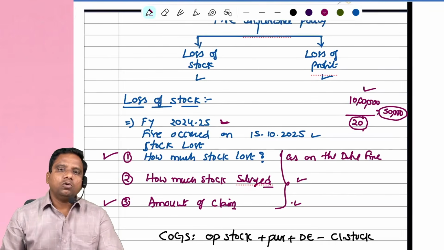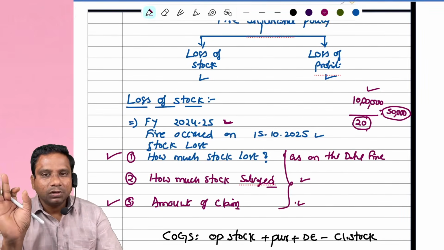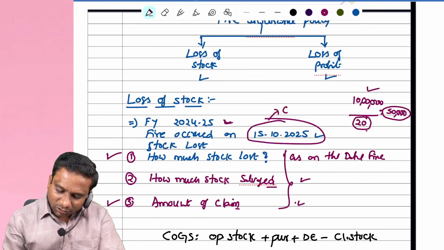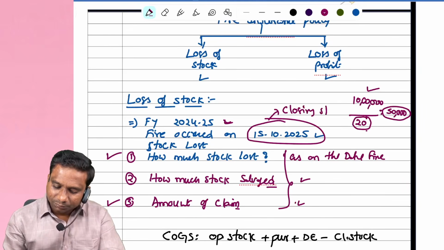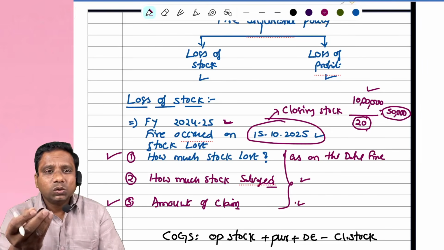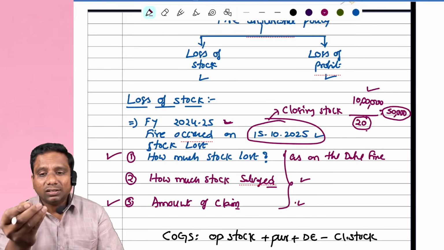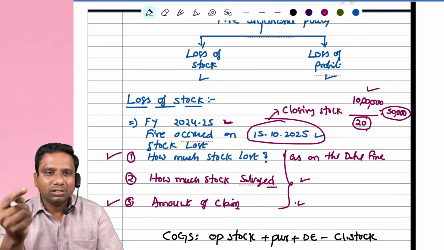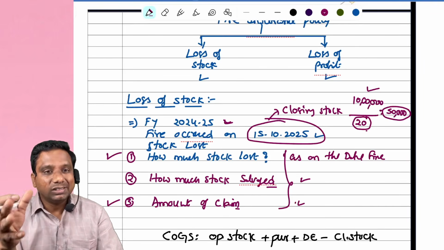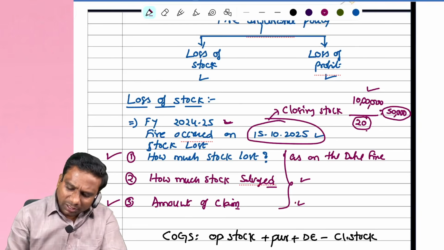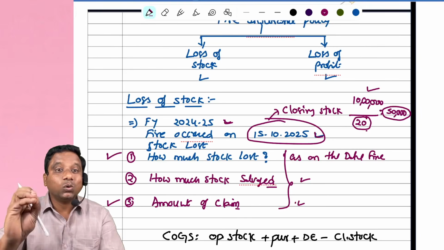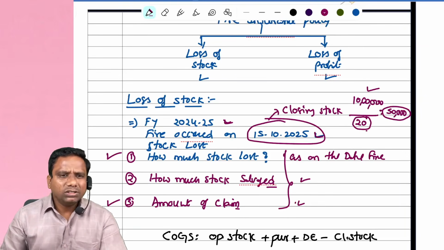Now the concept comes, how much stock we have as on the date of fire. Whatever stock we have as on the date of fire, we can call it closing stock. Generally closing stock means unsold stock at the end of the year or at the time of closing the books of accounts, whatever stock is left in the godown or stores, premises, whatever it may be, in the entire business. Here, as on the date of fire, whatever stock I have, I am calling it closing stock, unsold.